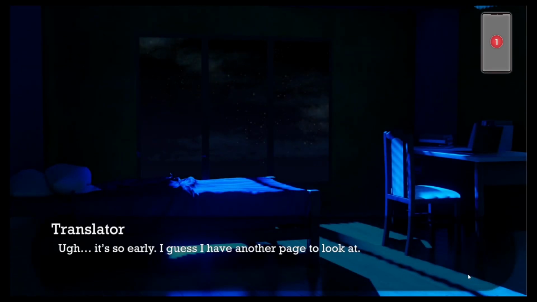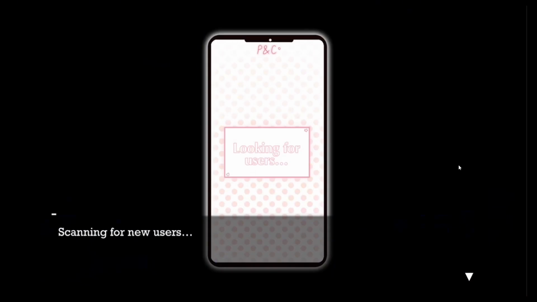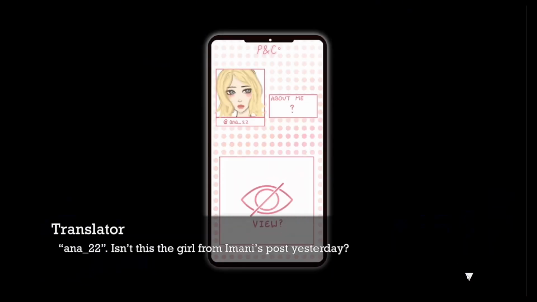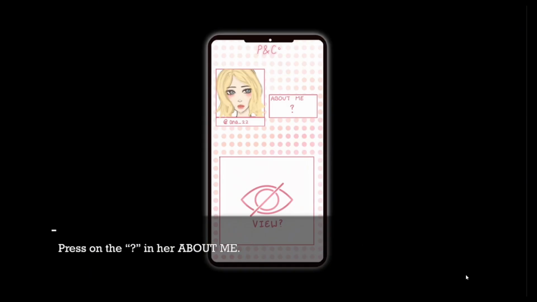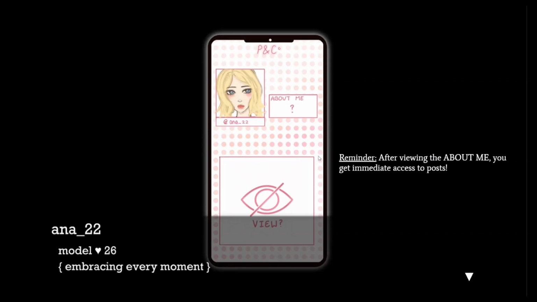It's so early. I guess I have another page to look at. Scanning for new users. Anna_22. Isn't this the girl from Imani's post yesterday? Interpreting her shouldn't be hard at all. She's beautiful. Press the question mark in her About Me. Model 26. Embracing every moment. Reminder, after viewing the About Me, you get immediate access to posts.